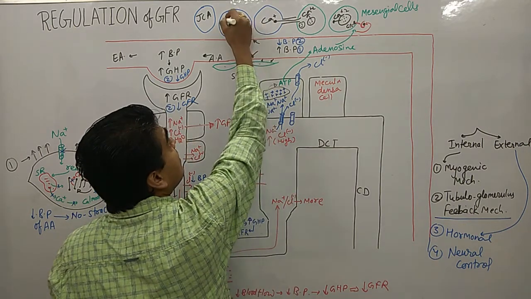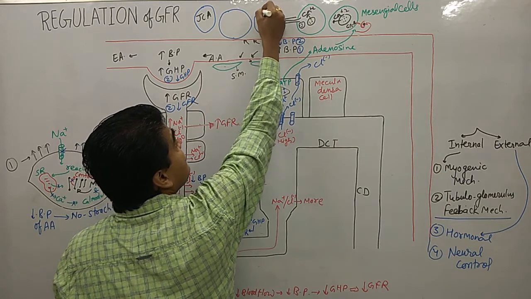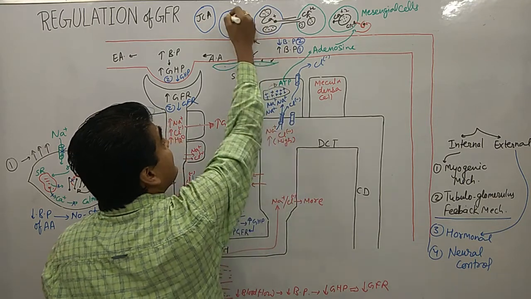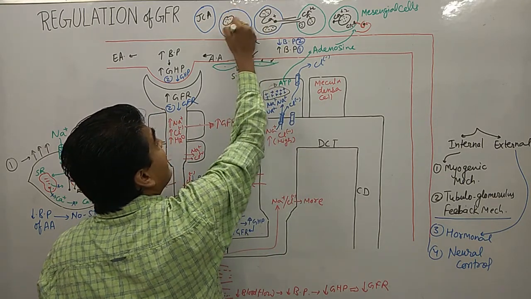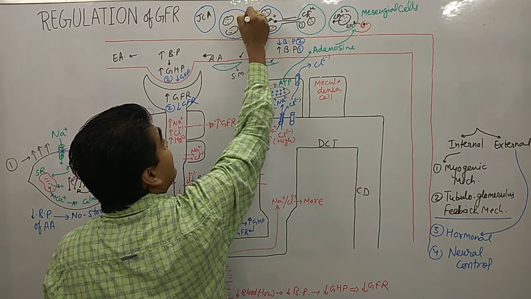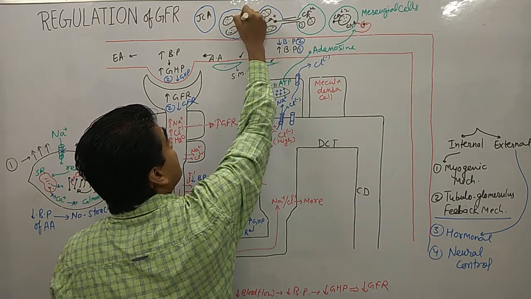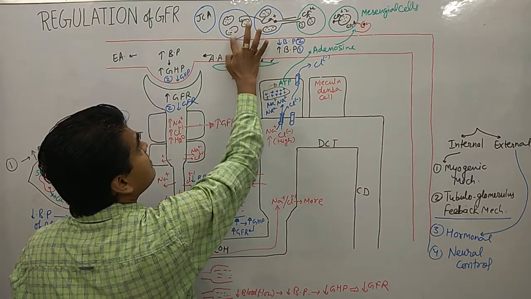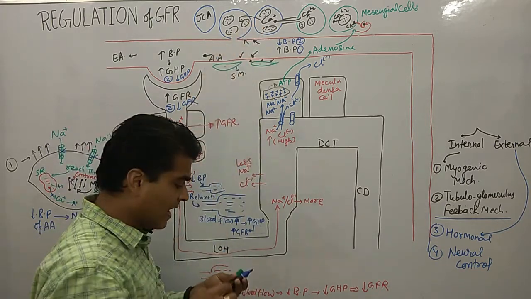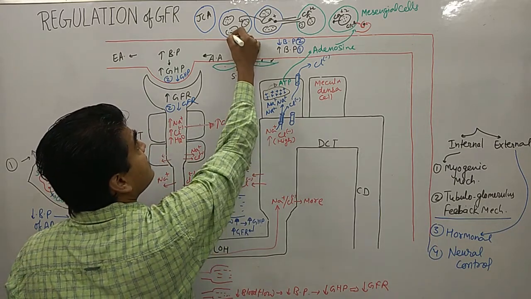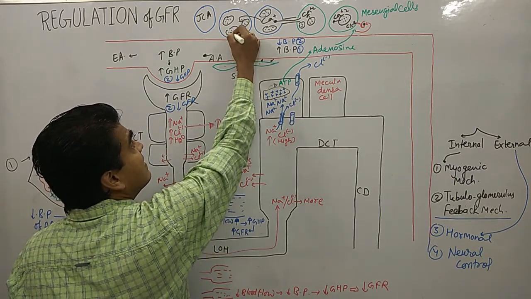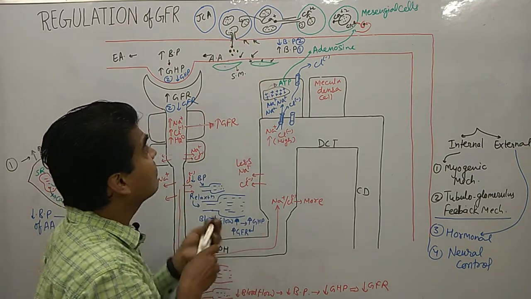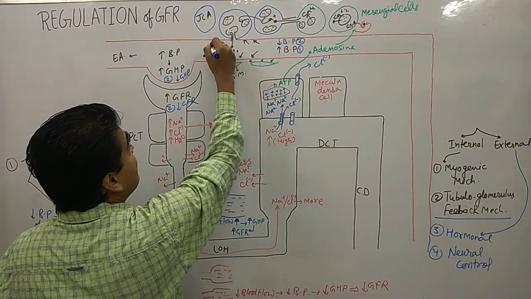Now juxtaglomerular cells have various vesicles, and in these vesicles they have renin. So this calcium will activate these vesicles and merge them with the efferent arteriole. There is a merging of this area, and here there is a release of a chemical known as renin.